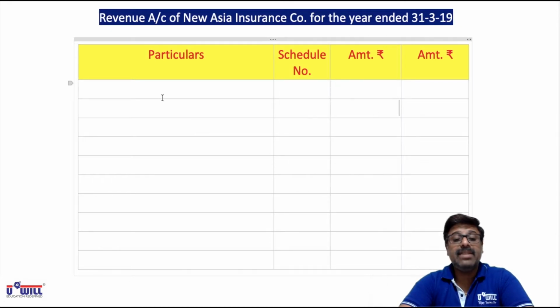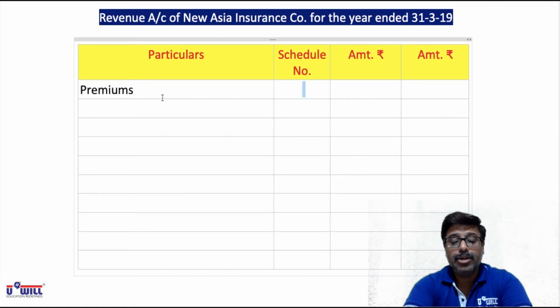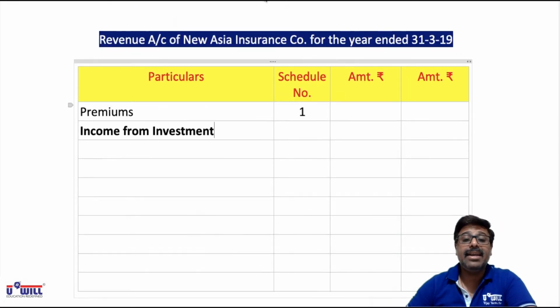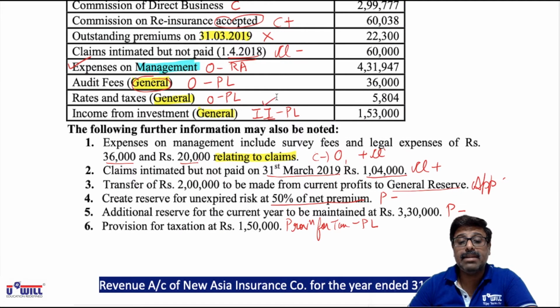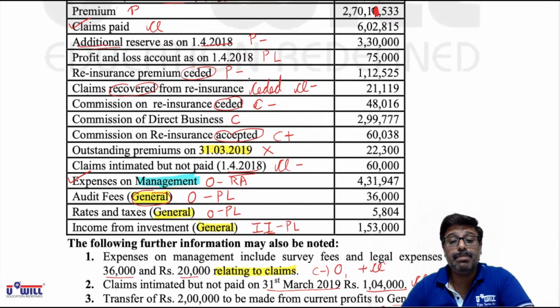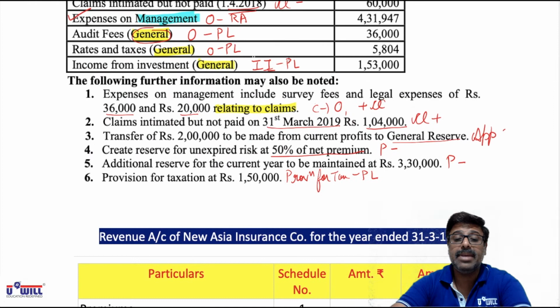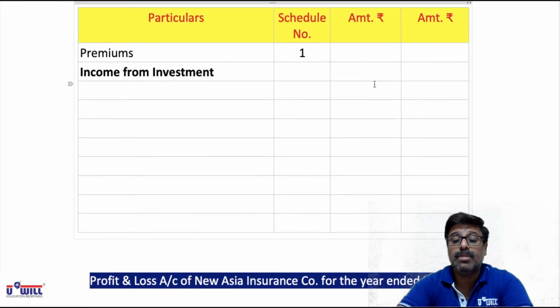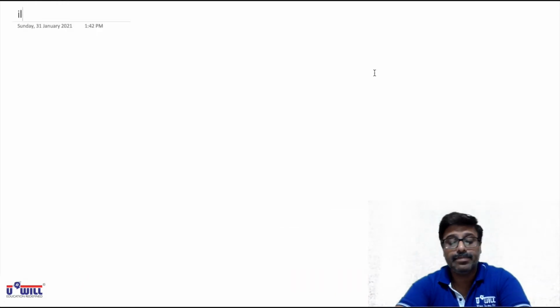I hope all of you are done with the formats. Now be attentive. First we start with premiums, schedule number 1. That will be shown in the schedule, so here we will not write. Then we have income from investment. Now, is any item marked as II and RA? We do have an II marked item, but that is in P&L account. It is not marked as RA. So there is no item of II in the question marked as RA, and this will remain nil. Only one item is there, and that is also marked as P&L account, so that will remain nil.